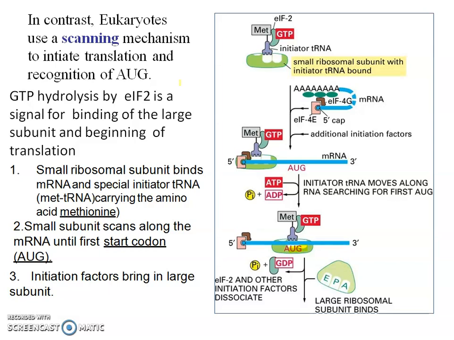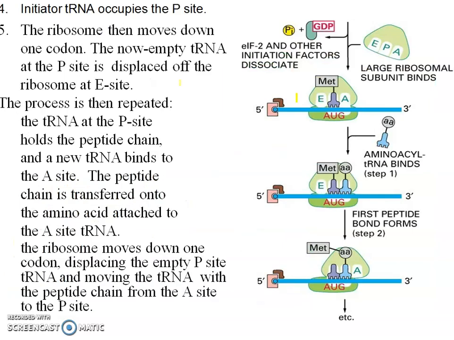The small ribosomal subunit binds the mRNA and the special initiator tRNA carrying the amino acid methionine. So we have read about it. That small subunit scans along the mRNA until the first start codon. Then initiation factors bring in the large subunit. Then the initiator tRNA occupies the P site. So the initiator tRNA, first it was on the A site.